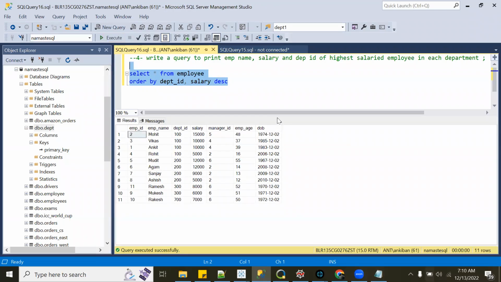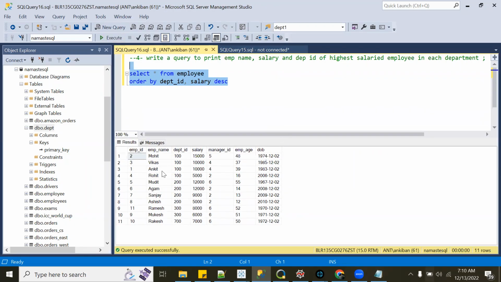What we had to do is, in each department, so department ID 100, get the employee with the highest salary, 15,000. In 200, the employee with the highest salary, 12,000. So if I have to get the highest one, I can just do group by on department ID, get the maximum salary, and then join it back, right?